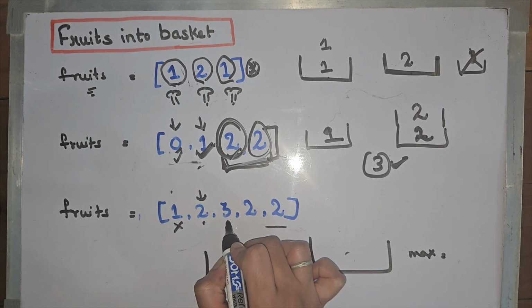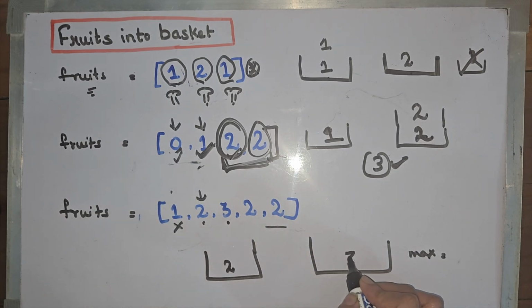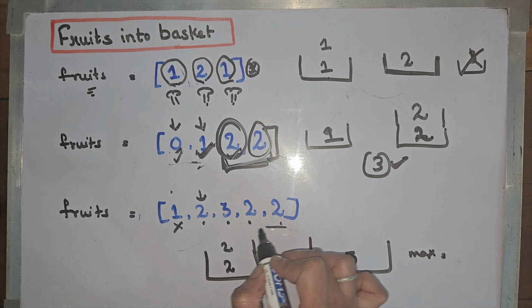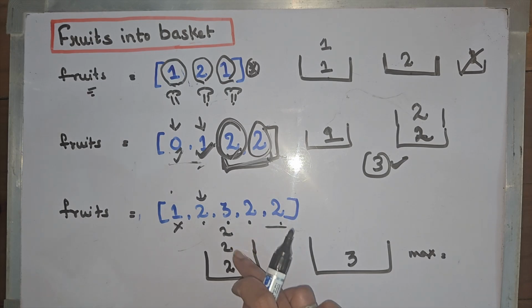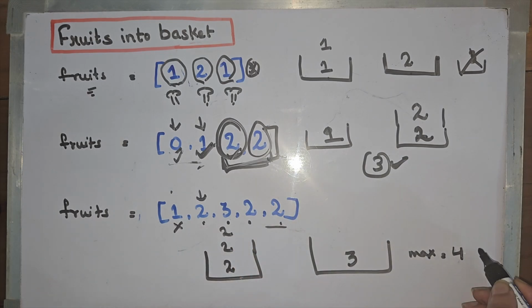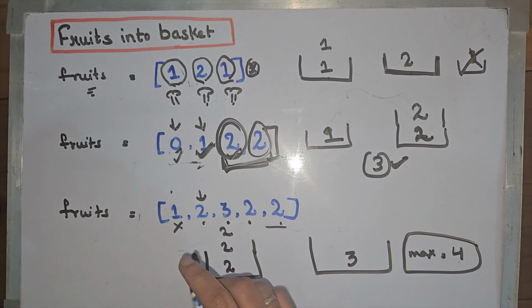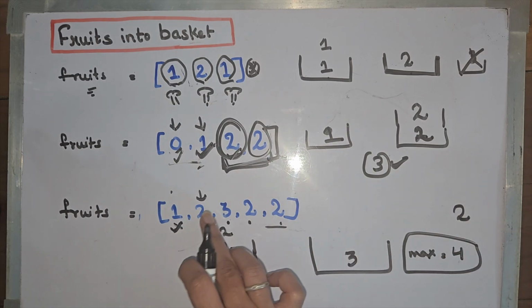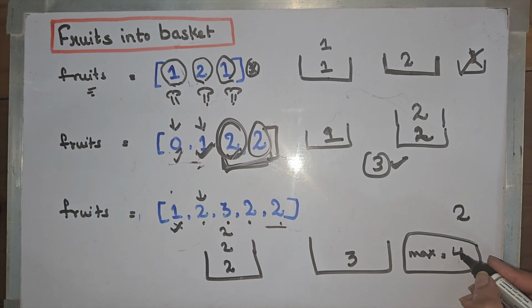In that case, 2 will be here. Now we are allowed to pick this, and let's keep this here. Now this is again 2, we can put this here. This is again 2, we can put this here. In this case, we have 4 fruits, which is maximum, because when we started from 1, we had 2 in answer. But when we started with 2, we have 4 in answer. So this is the answer that we need to return.